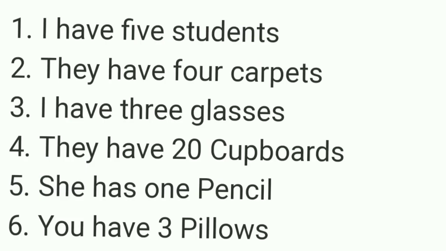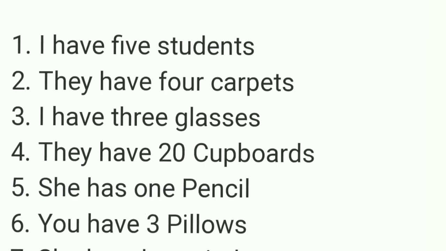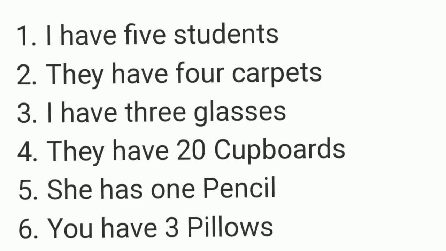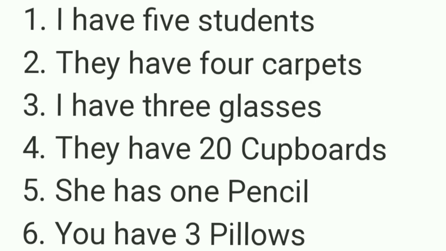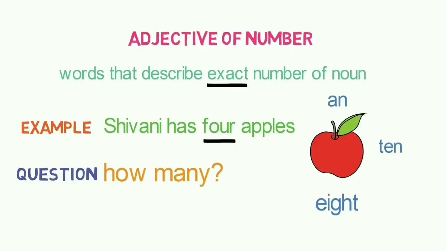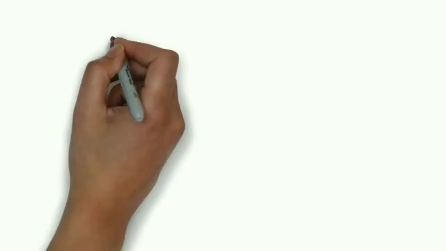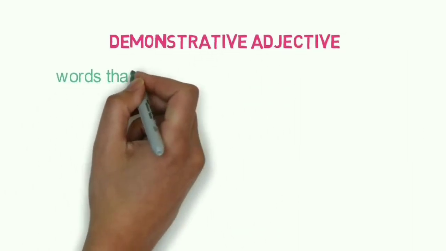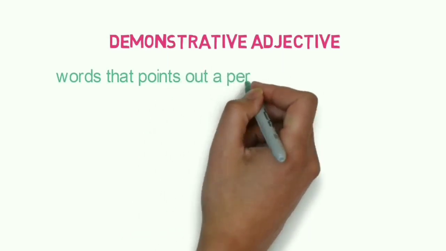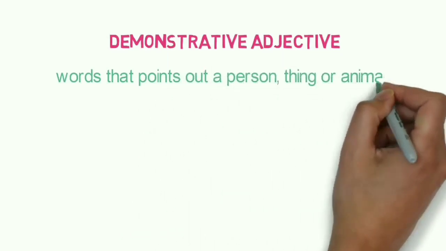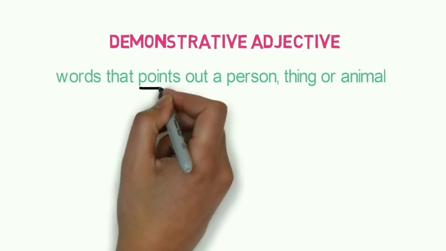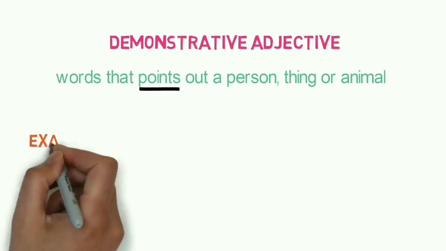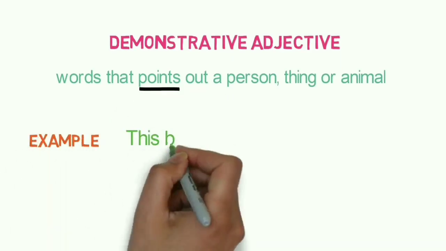Here you can see some more examples like I have 5 students, they have 4 carpets, I have 3 glasses, she has 1 pencil, you have 3 pillows. So next one is demonstrative adjective. Words that point out a person, thing or animal. Here you can note down the words points out. That means to show something.